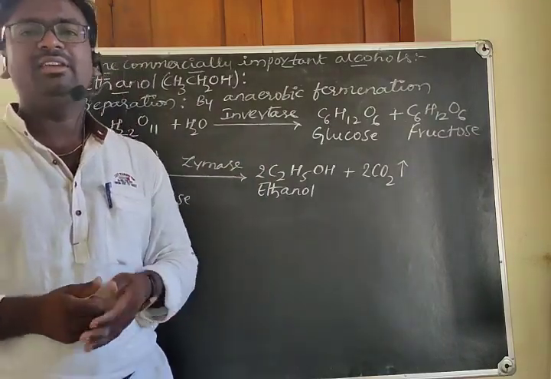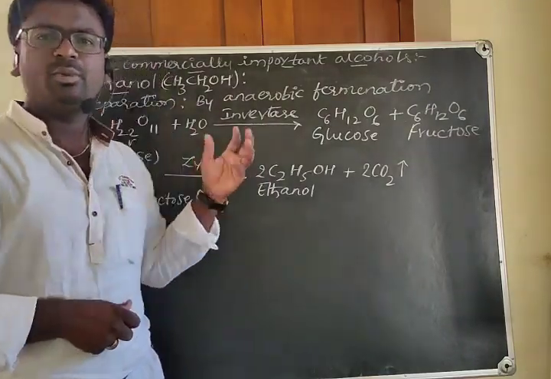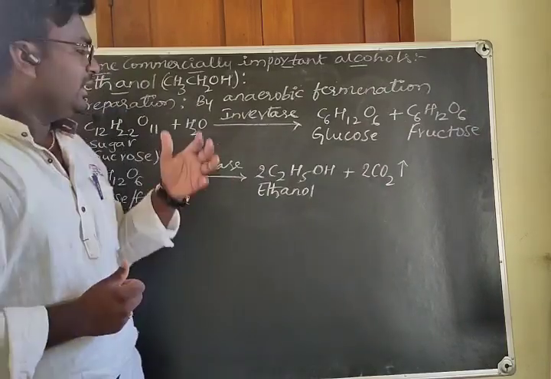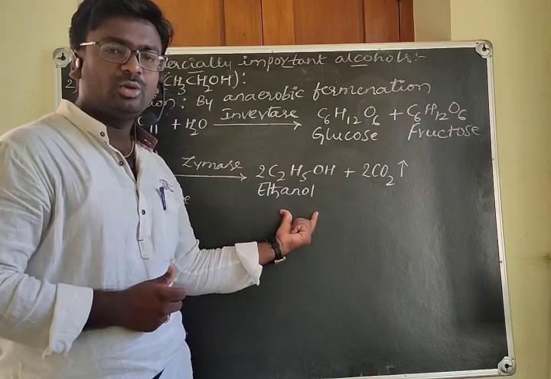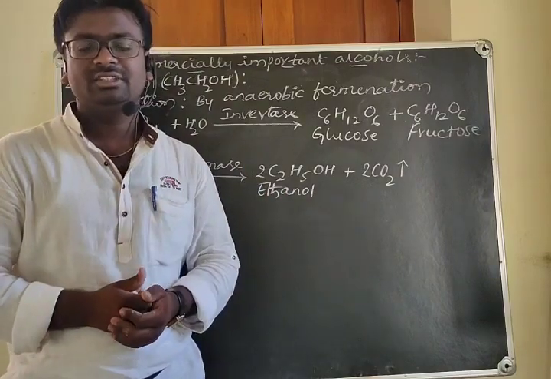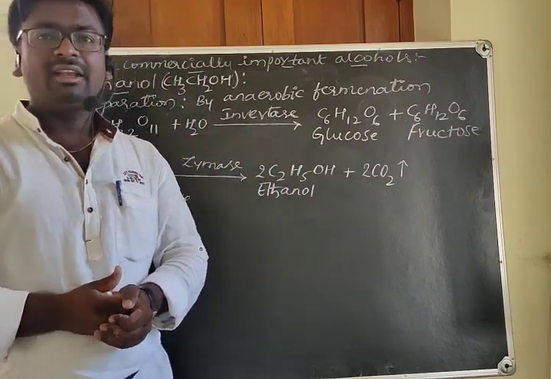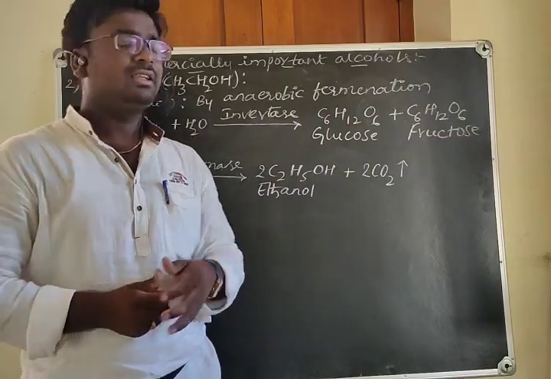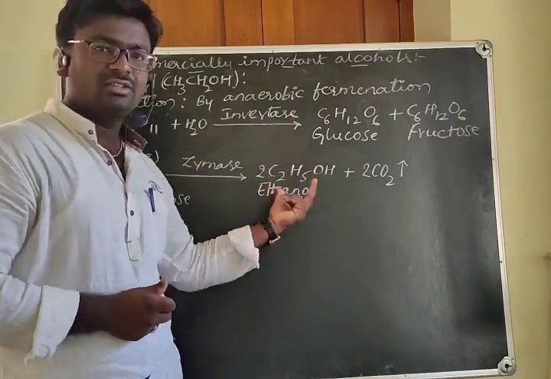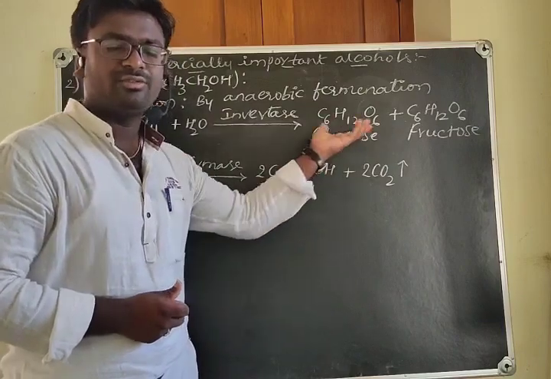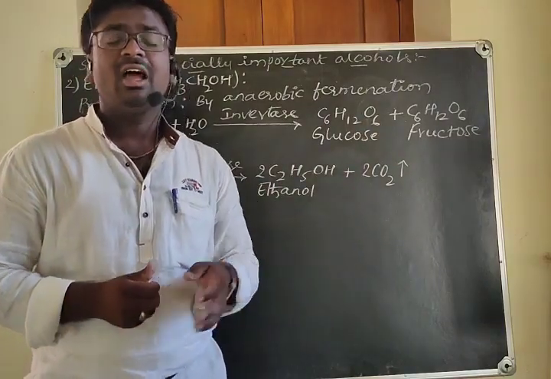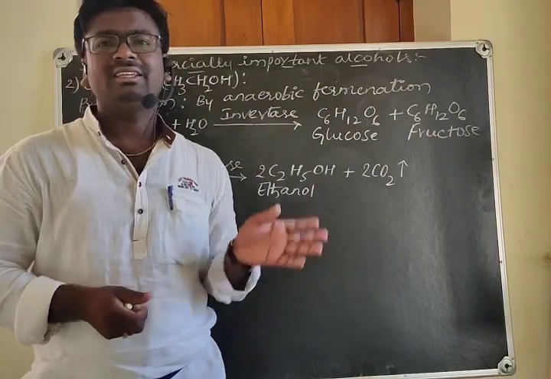What happens if air enters into this process? Air, oxygen, it oxidizes the ethanol to the ethanoic acid, that is carboxylic acid, thereby changes the structure and functions of this compound, because of formation of the ethanoic acid, and also changes the taste.